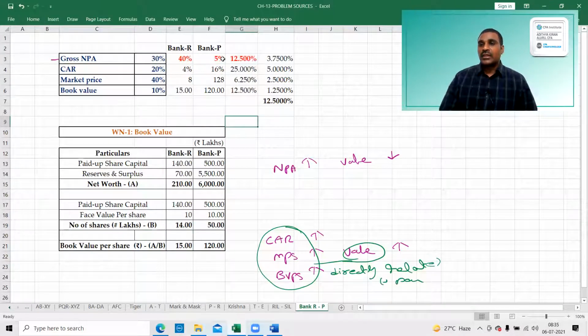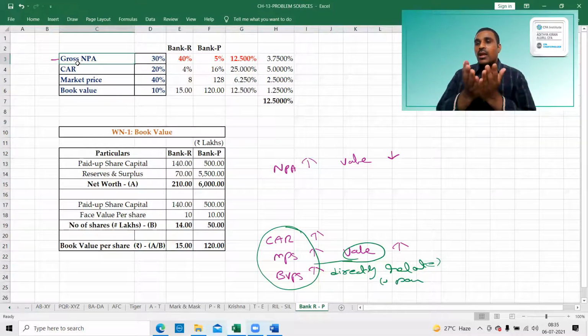Why, sir, is it reversed? The reason is that bank R's NPA is inversely related. A higher NPA means less value. Therefore, we have to reverse the position.